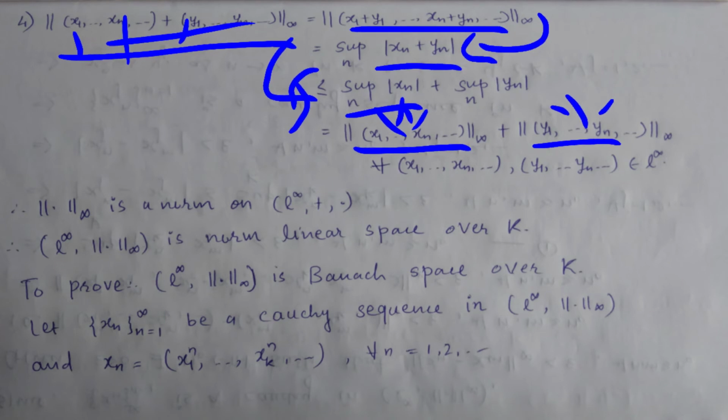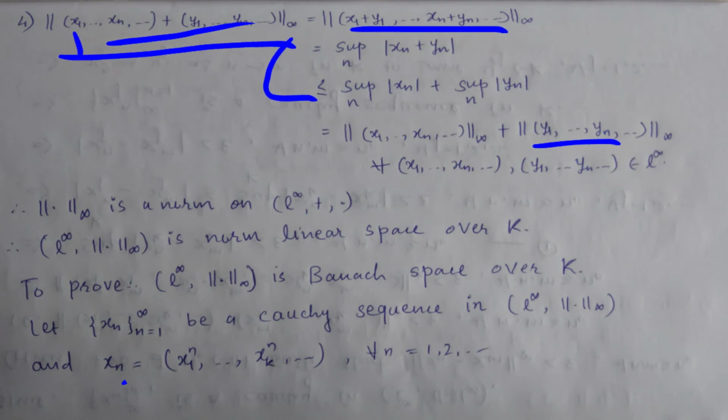And this is true for every element of L infinity. So here we have proved the properties of the norm, right?